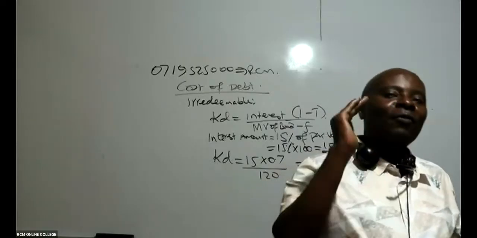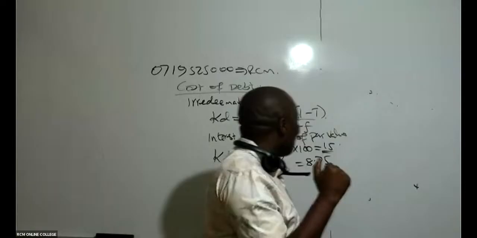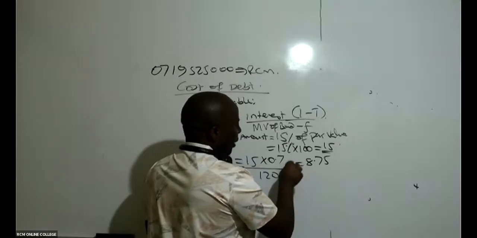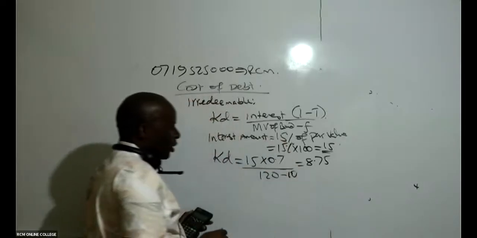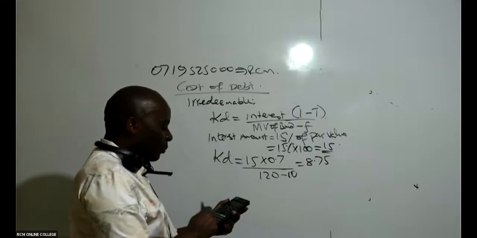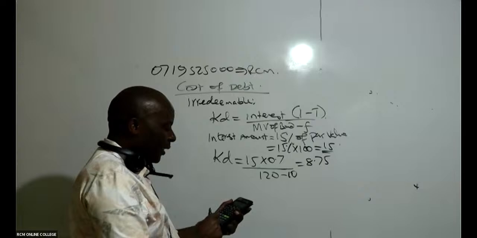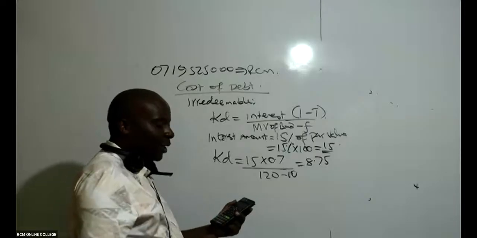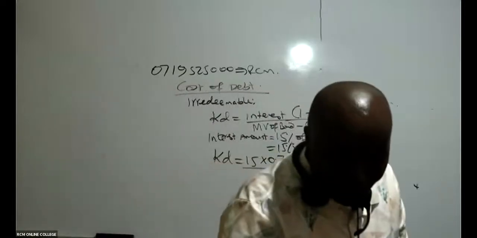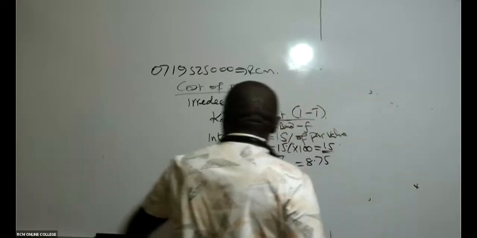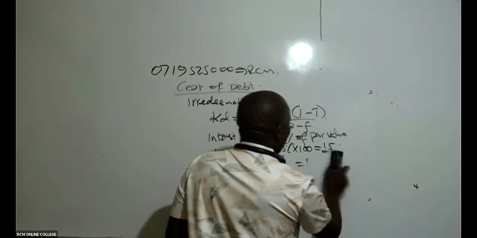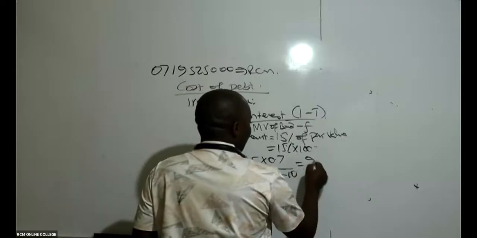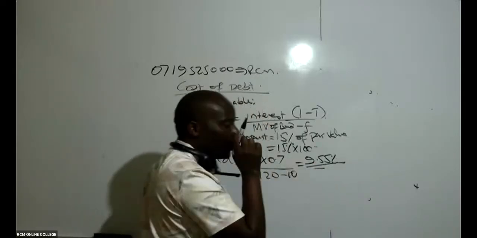Yeah, we have a flotation cost. That is something I would have almost missed out. Thank you for that. We have a flotation cost of 10. Then we take 15 times 0.7 divided by 110, times 100. Now we are getting what here? Somewhat 9.55%. Are we now together? 9.55%.